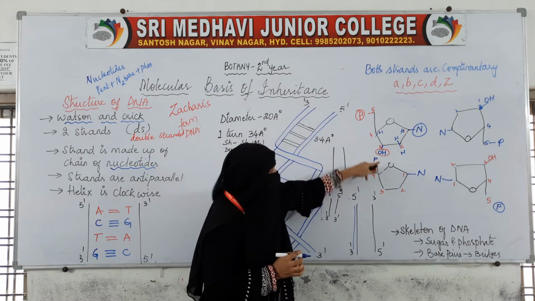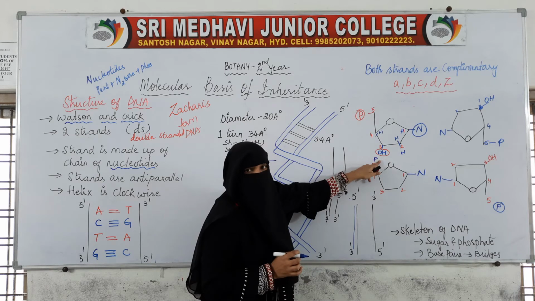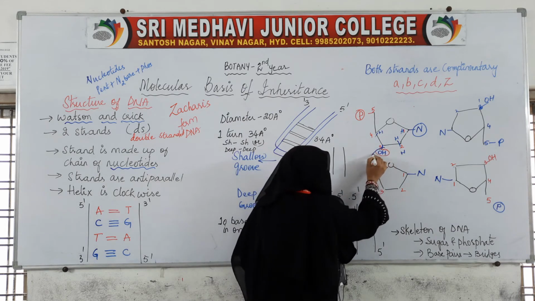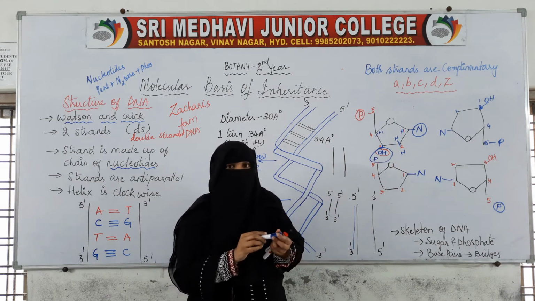Now a bond will be formed between this phosphoric acid and the OH.